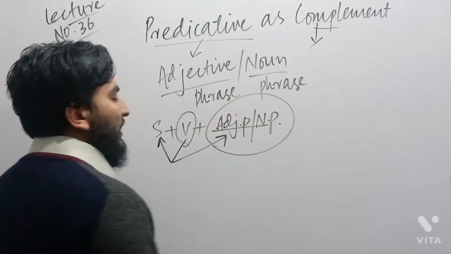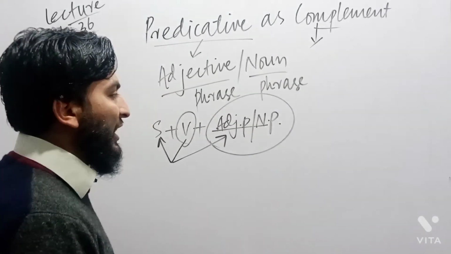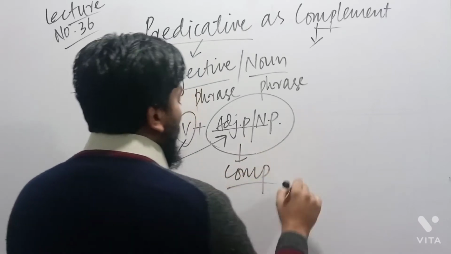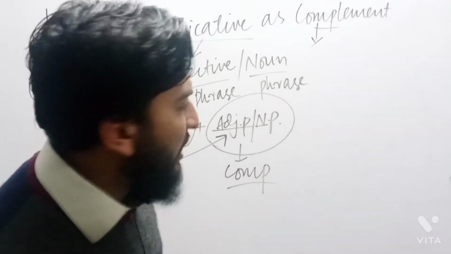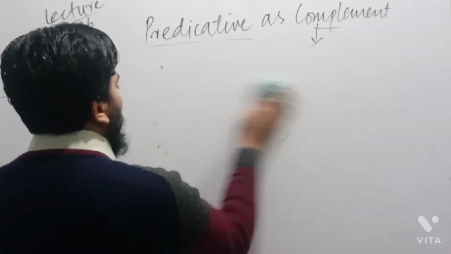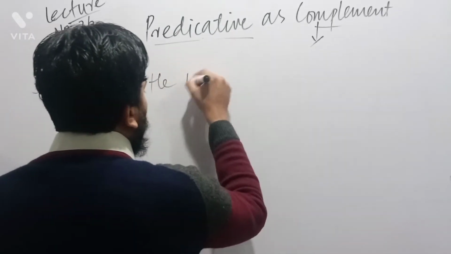Therefore, this adjective phrase or noun phrase is called predicative, and this predicative is called complement. We simply sketch some examples, and for example, I say he is smart.